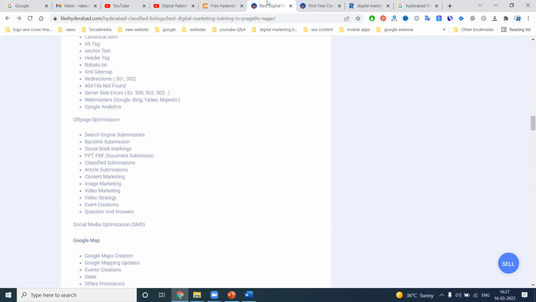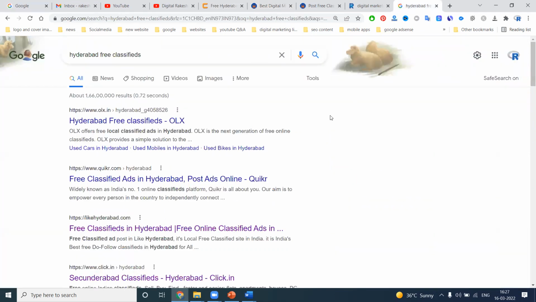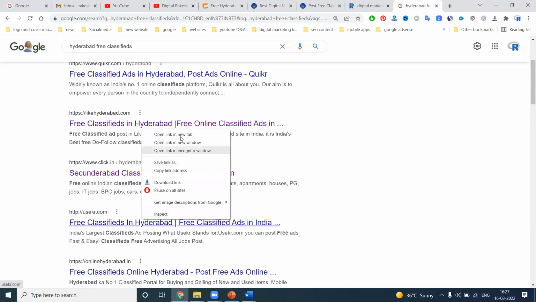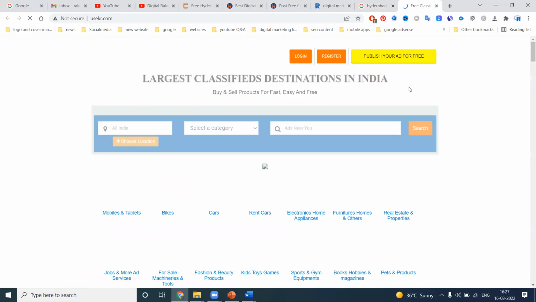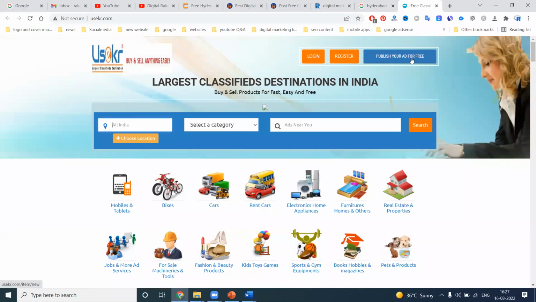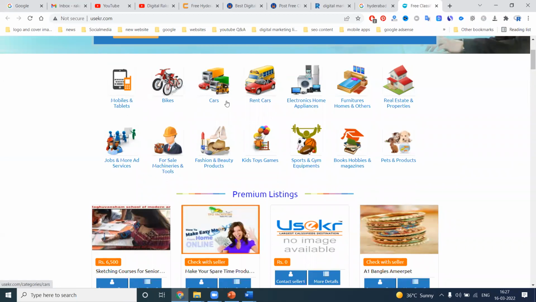So be careful to upload the content in your particular websites. Search on Google, open your particular website, click the links and upload the content. Same like this, so many websites are there, like Quikr.com. They all will be registered, publish your ad for free. The related categories are mobile, tablet, bike selling, car, rent car, education, anything we can use in this particular option.